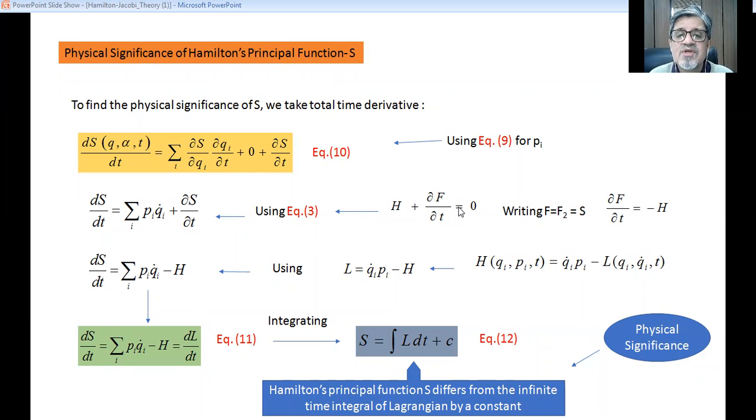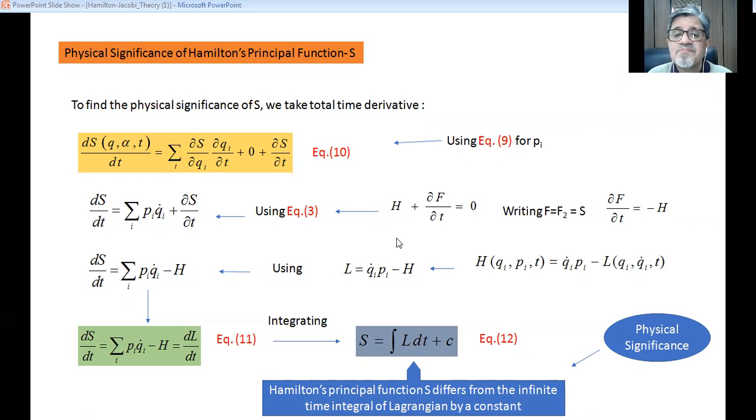Now here equation 3 we have obtained by considering that the Hamiltonian is 0. So H plus del F by del T. Now we have considered in our solution of the Hamilton-Jacobi equation that F is equal to F2. So again we can write F is equal to F2 in equation 3. Again we have considered that F2 is equal to S, that is Hamilton's principal function.